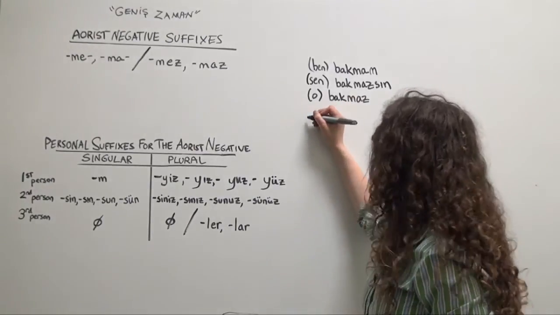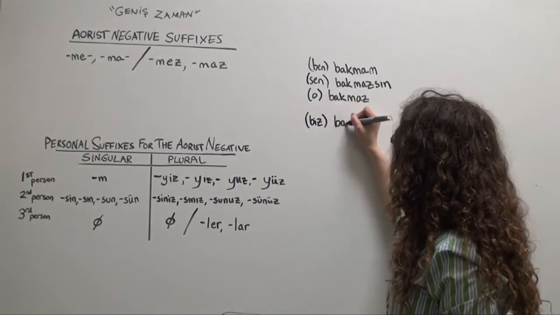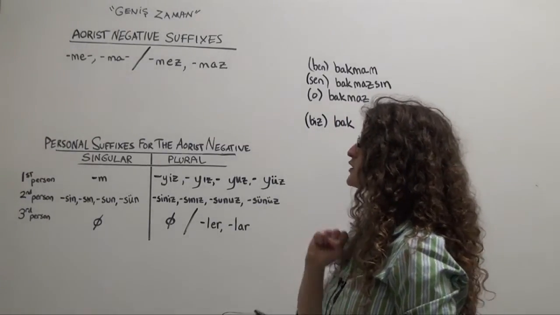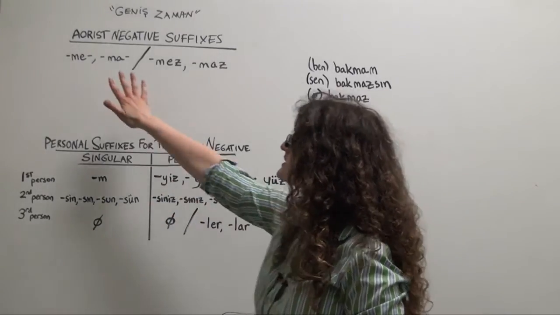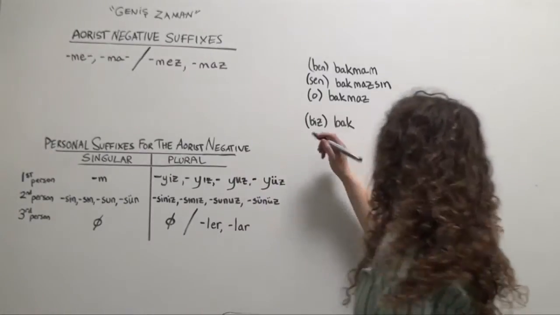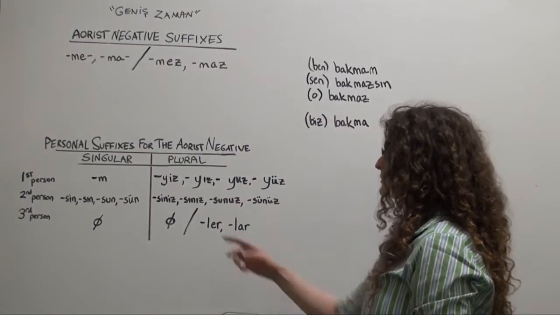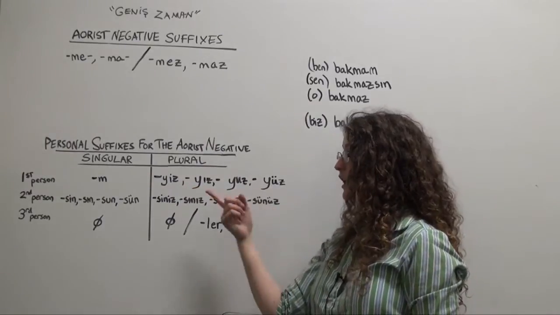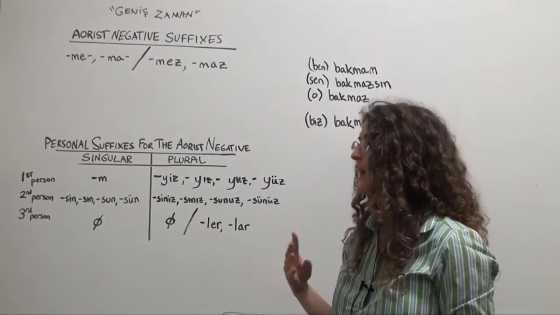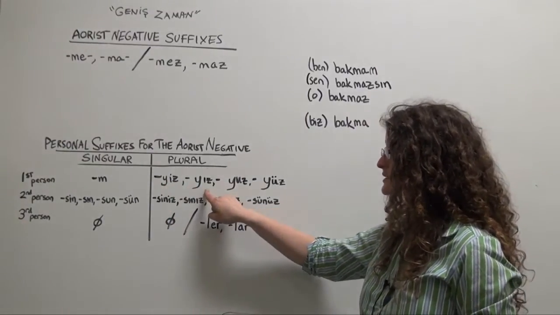Moving on to the plural, biz, we, bak. Now, this is first person. So for I or for we, we're going to stick with our familiar me or ma negative suffixes. So biz, bak, ma, and now we'll simply add the appropriate form of the first person plural suffix according to the rules of four-way vowel harmony. And again, effectively, it's either going to be yiz or yüz.